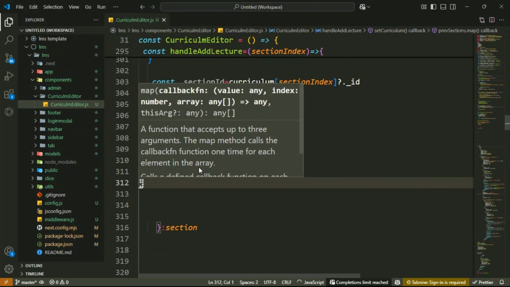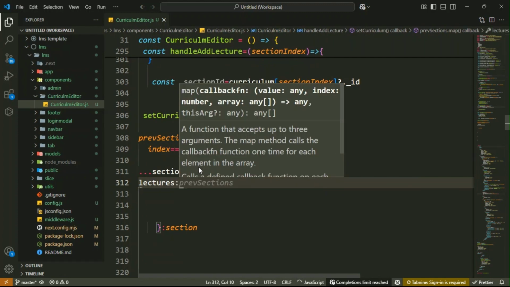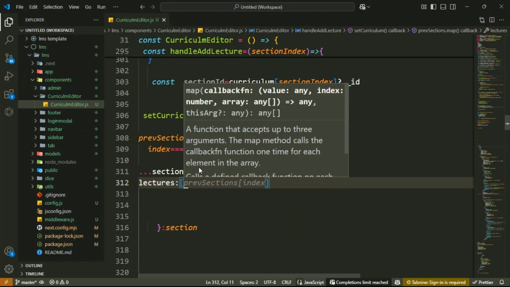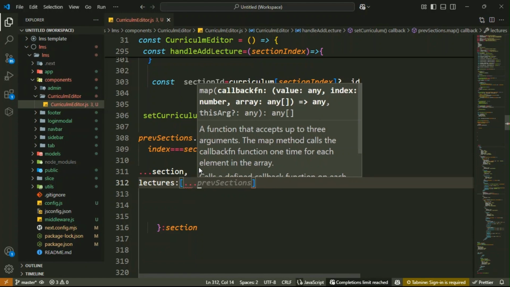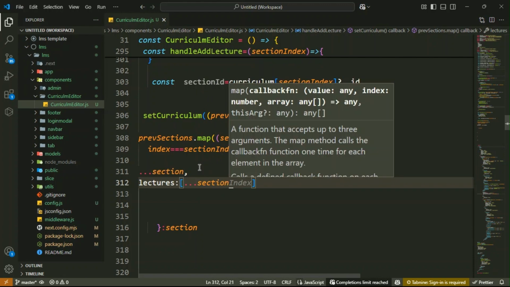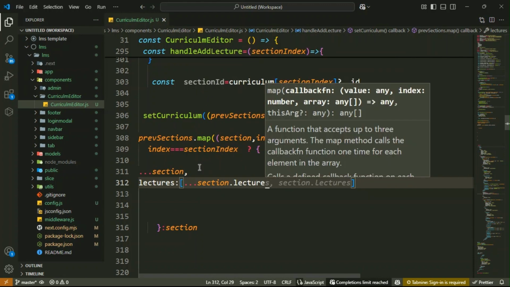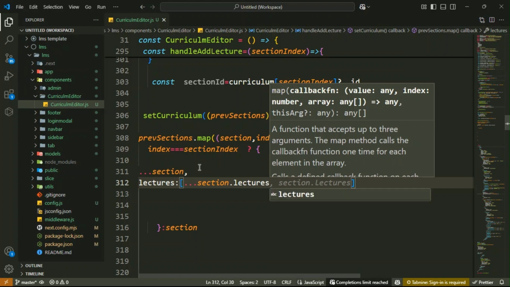Then section here you have the lectures. Then inside it here inside array that is a section dot lectures, spread in the section dot lectures. Okay, here you have the lectures.